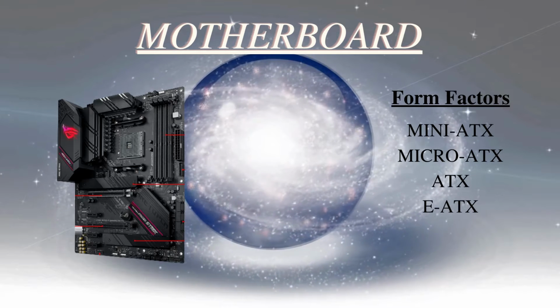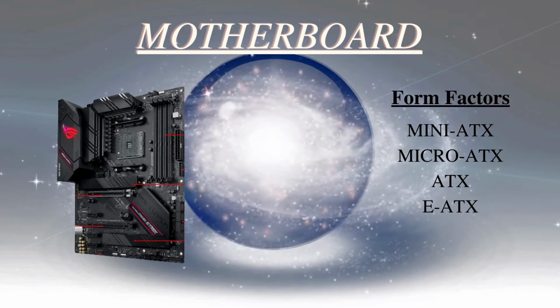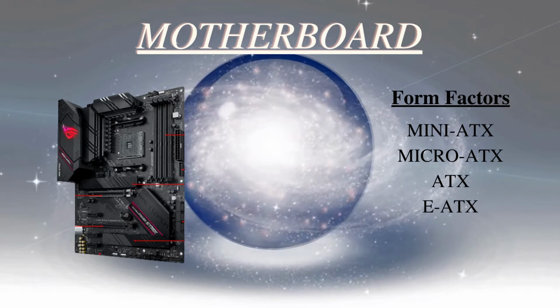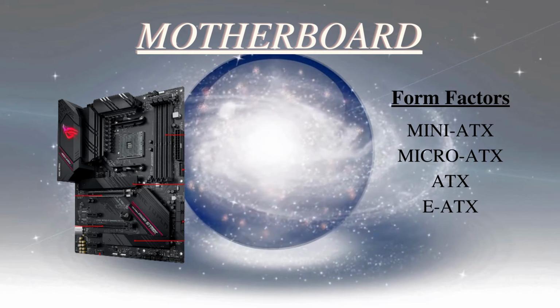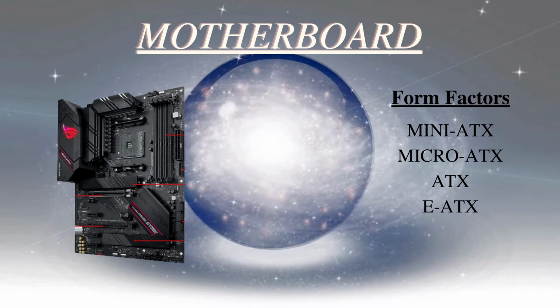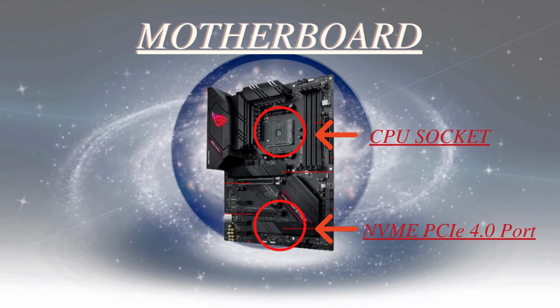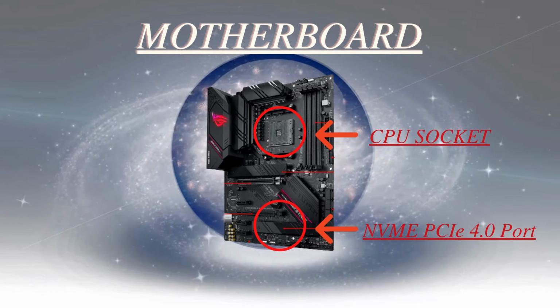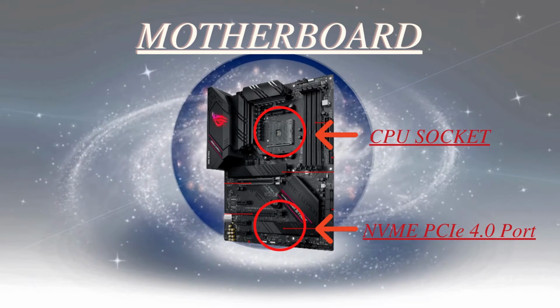Motherboard. Their form factors are the official standard dimensions. The form factors, in order from smallest to largest, are Mini ATX, Micro ATX, ATX, eATX. Yes, Micro is larger than Mini. Each motherboard has a specific socket. A socket is an array of pins in the securing mechanism that hold a processor in place and connect the motherboard to a compatible CPU.